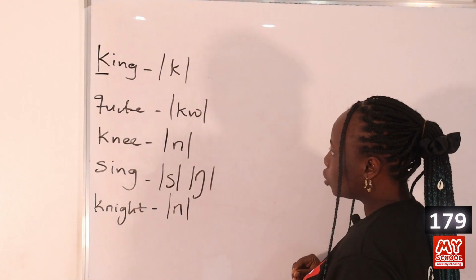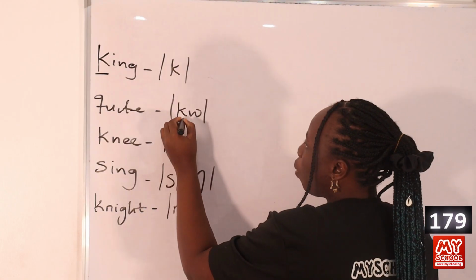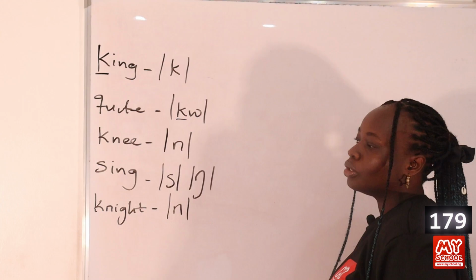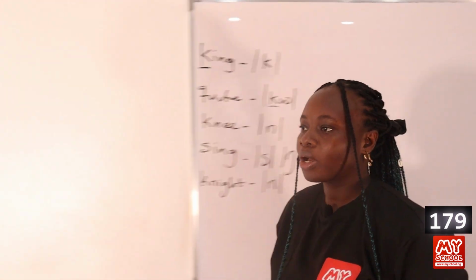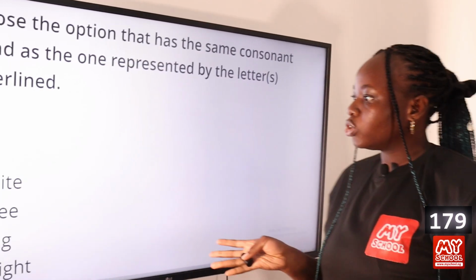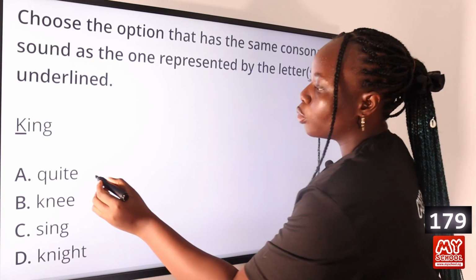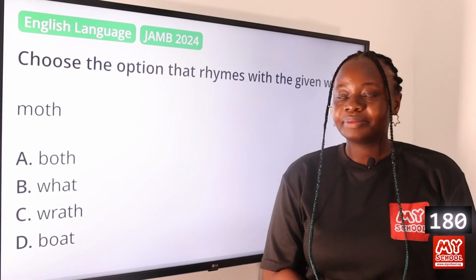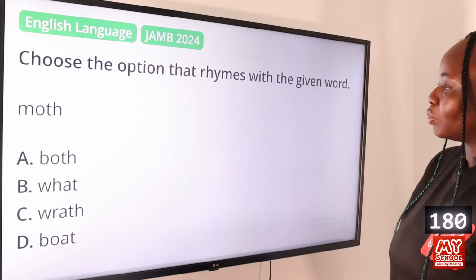So from the transcription, we can see that option A, quite, has that same k sound as in the word king. So let's go back to the screen to mark our answer. So from the transcription of the consonant sound, we can see that option A, quite, is the answer to this question.